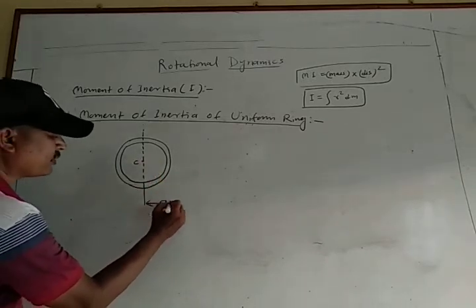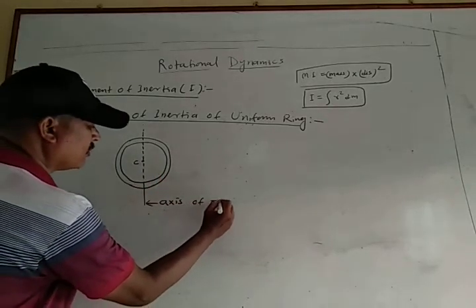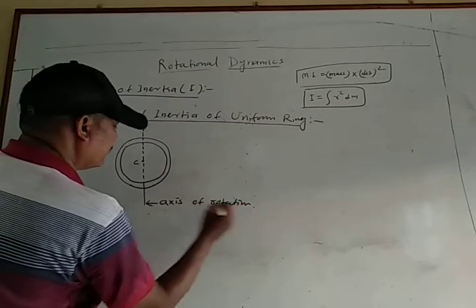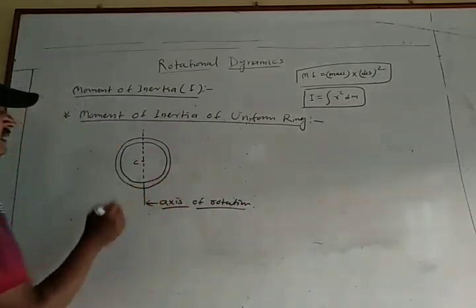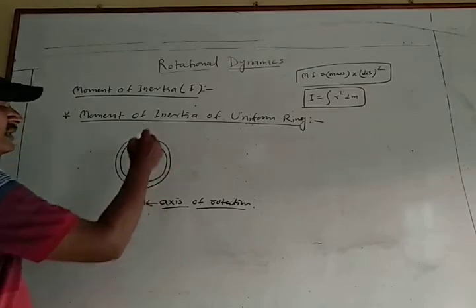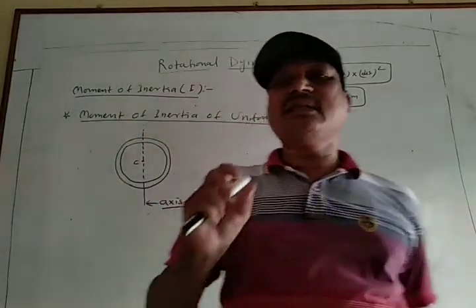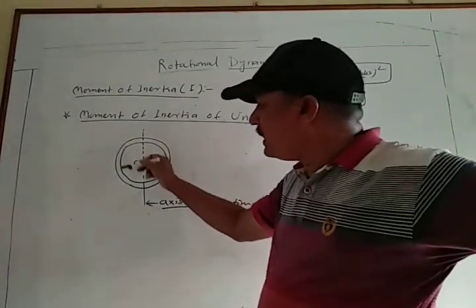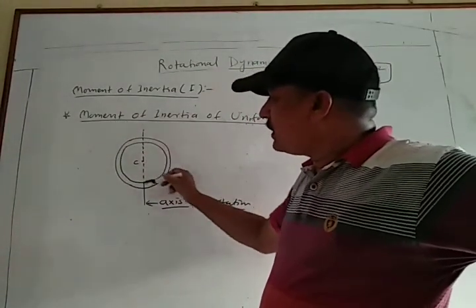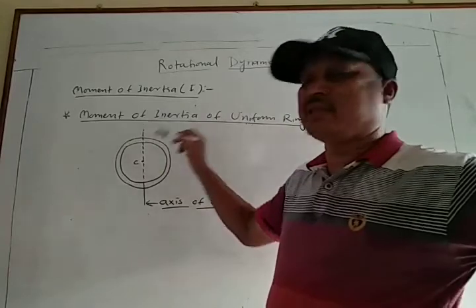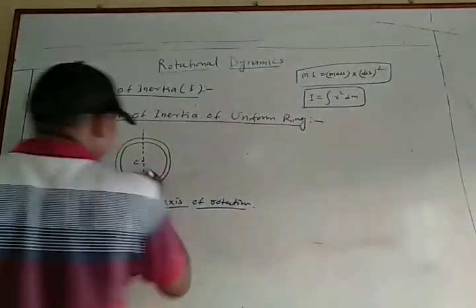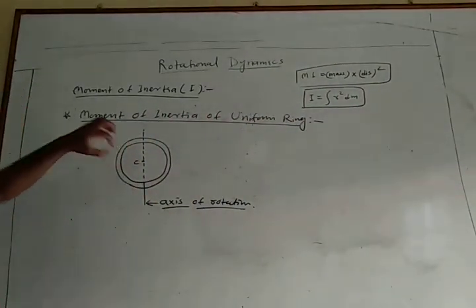This is the axis of rotation, and this is the ring. Then the thickness of the ring is negligible, and the number of particles are distributed along the circumference of the circle. It is nothing but a circle, but its thickness is negligible.